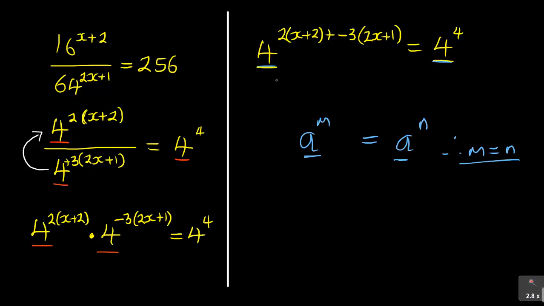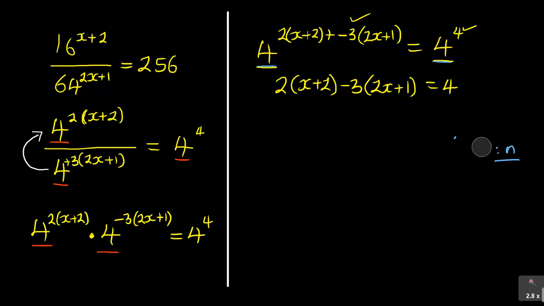Therefore, the exponents, 2x plus 2, but now it's numbers. Then remember the positive and negative, the negative is powerful, minus 3 into 2x plus 1 is equal to that exponent. So that is equal to 4. So that is basically what it was all about.